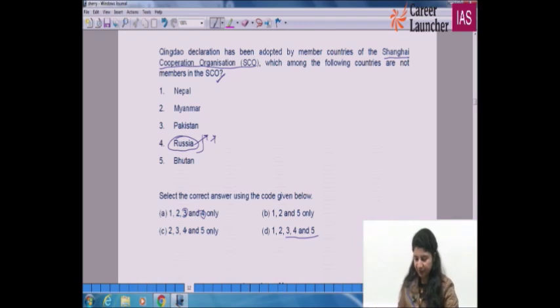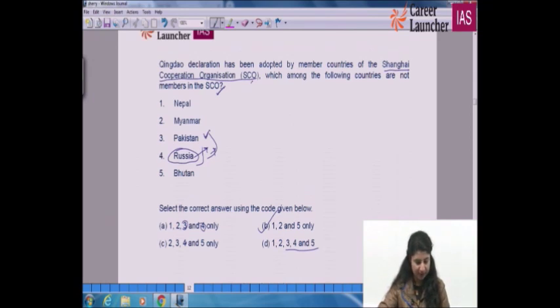So, what can be the right option for this? Simple. India and Pakistan have recently become members of SCO. So 3 and 4, by just knowing 2 facts, that Russia is part of it and now Pakistan and India are part of it, you can get to the right option, that is B for Bombay. Proceeding, we can see the question.